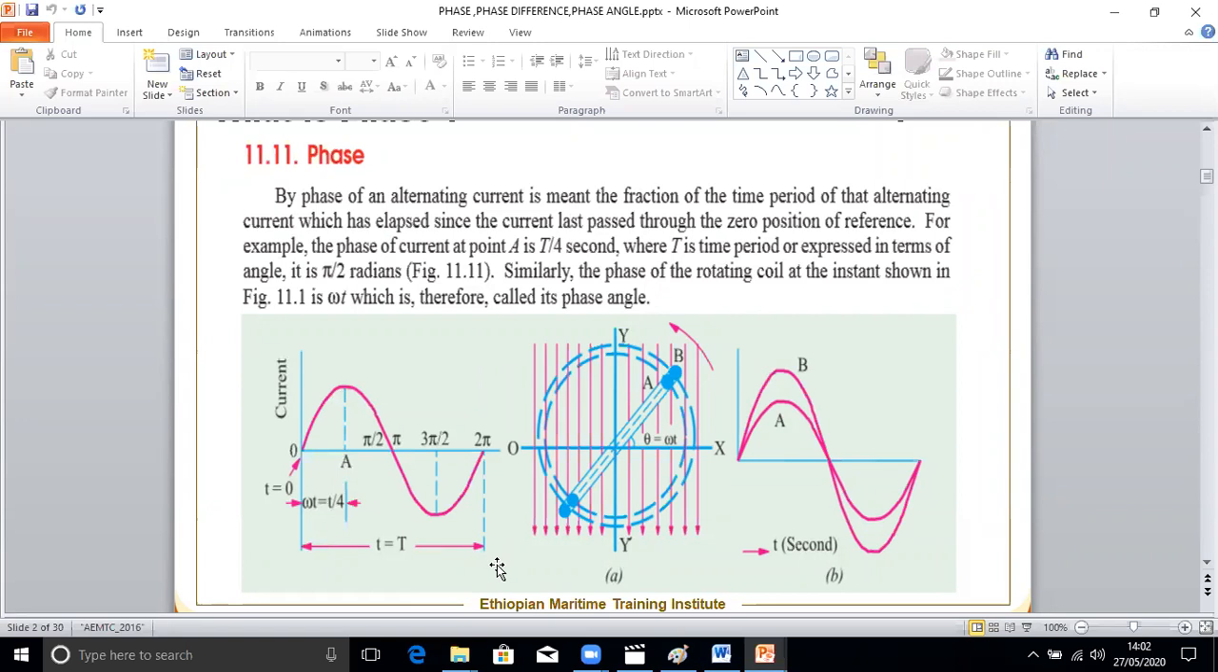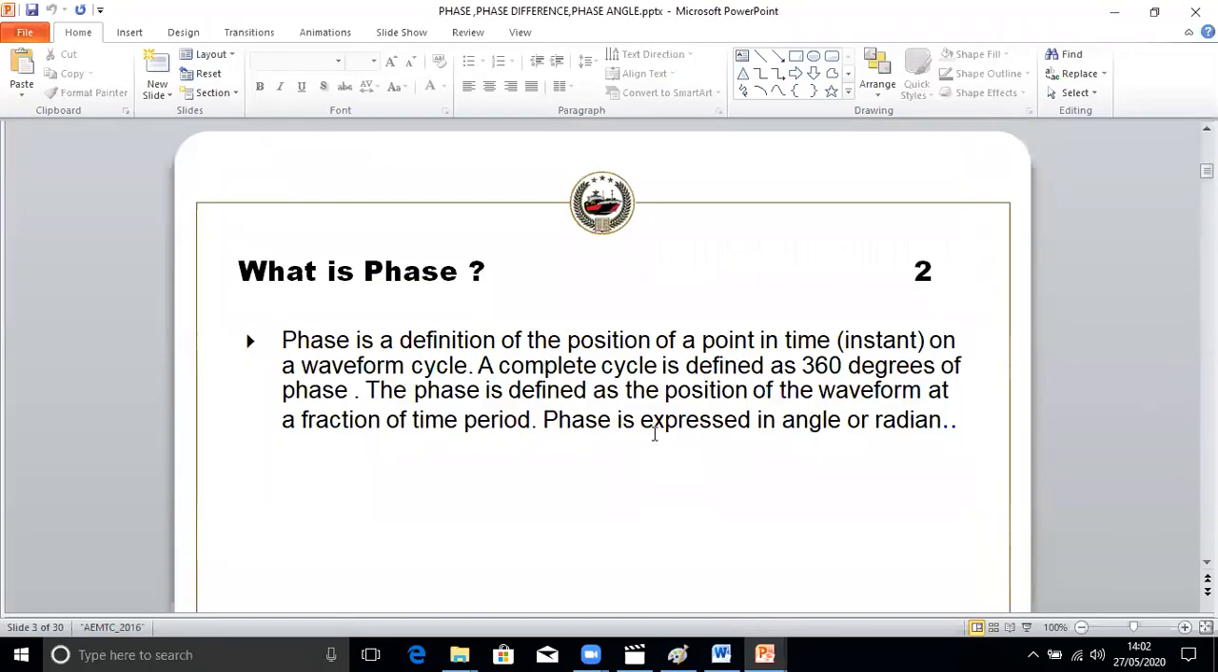Or expressed in terms of angle, it is pi by 2 radians. Similarly, the phase of a rotating coil at any instant, which is shown here, is omega t, which is therefore called the phase angle. This one, the omega t, is the phase angle. So phase is a definition of the position of a point in time on a wave cycle. That is called phase.